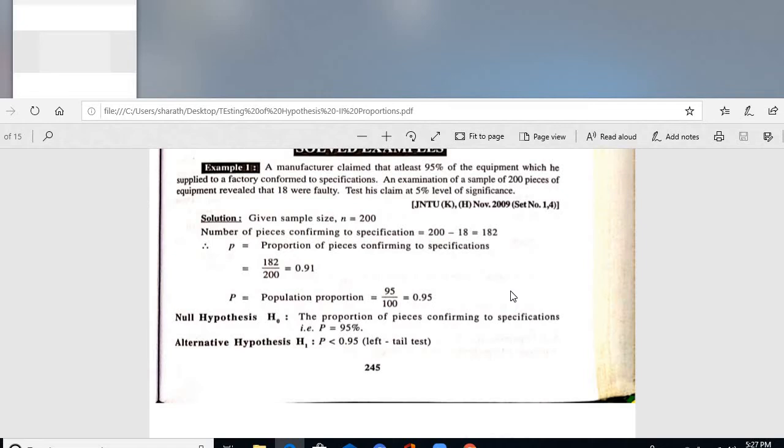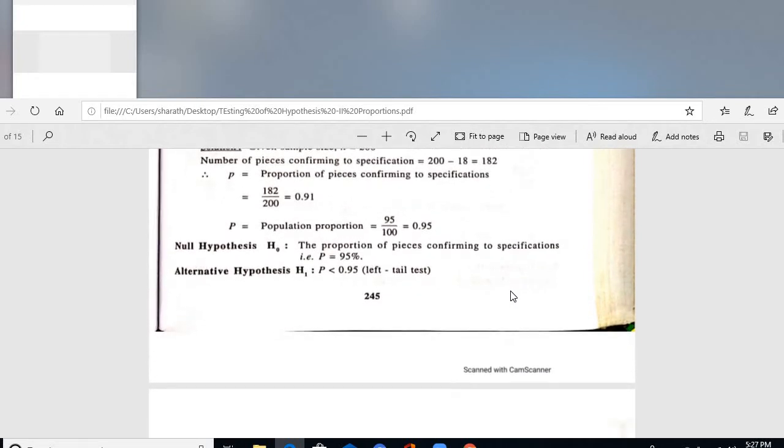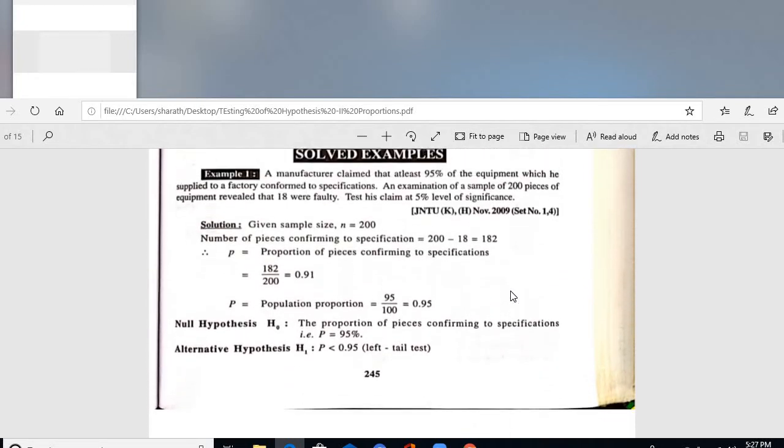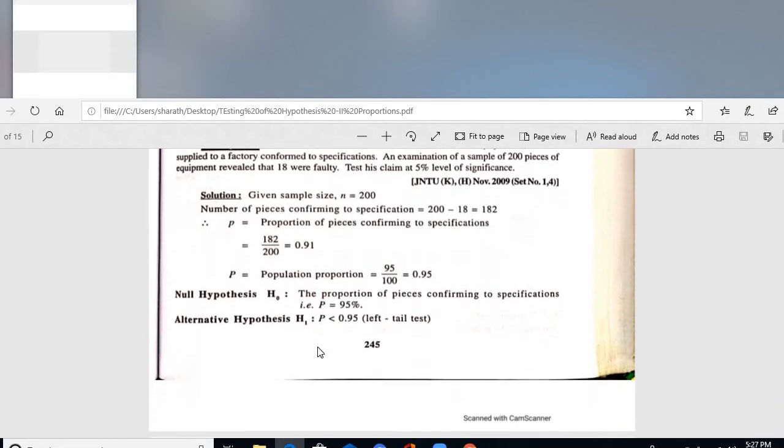So the alternative hypothesis means what? Less than 95% of the items are good. If less than 95% of items are good, then we can say it is against H0. Up to 95% and above it will be protected, that is, the manufacturer's claim is correct. That is why we are taking a less-than type. He has given that 95% of the equipment supplied to a factory conforms to specifications, which means 96, 97 also will be protected.